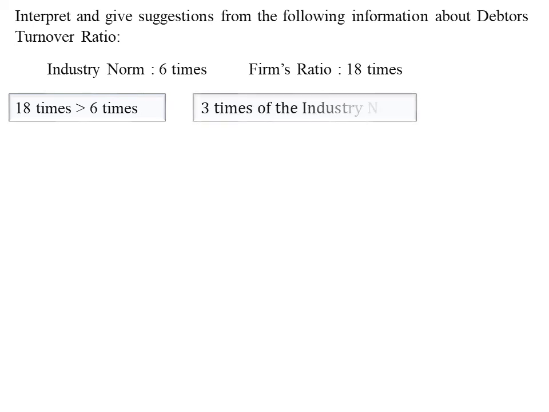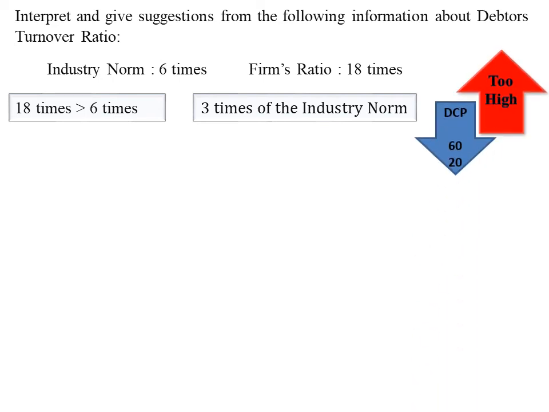It is exactly 3 times of the required ratio. This indicates the firm's ratio is very high or too high. This means as per industry norms, debtors should get converted into cash in 60 days, but firm is taking only 20 days for this conversion.